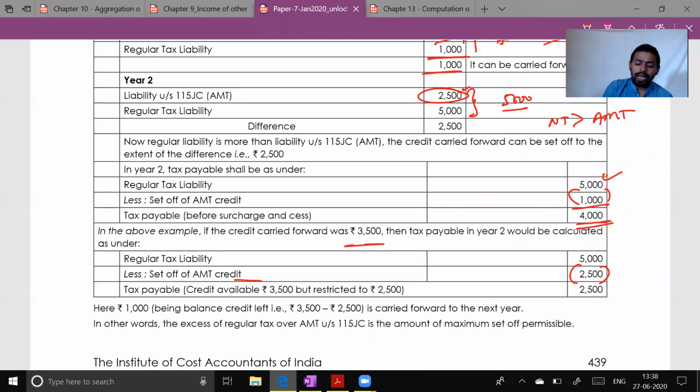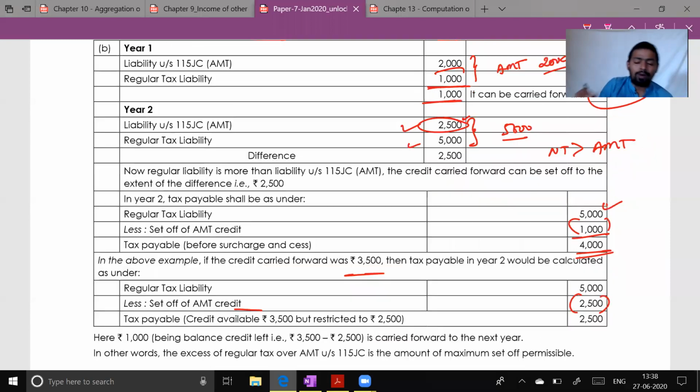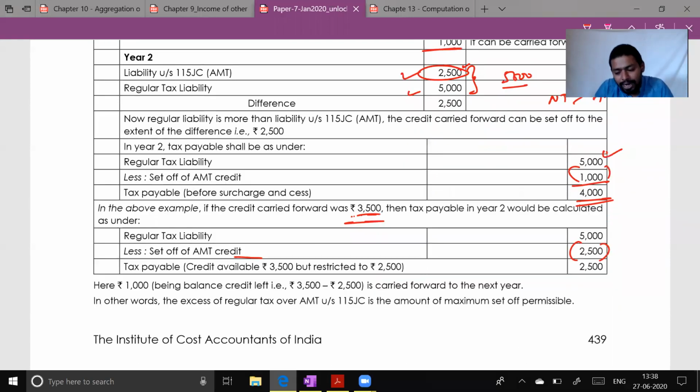And how much extra tax were you supposed to pay in current year? Your AMT was 2,500 and your normal liability was 5,000. So extra tax that you are paying is only 2,500. Even though you are having 3,500 credit, you cannot set off that. Maximum set off can happen to the extent of 2,500. Is it clear?